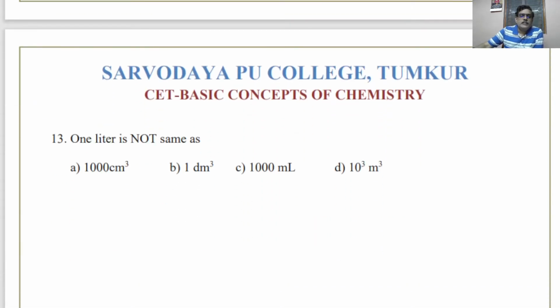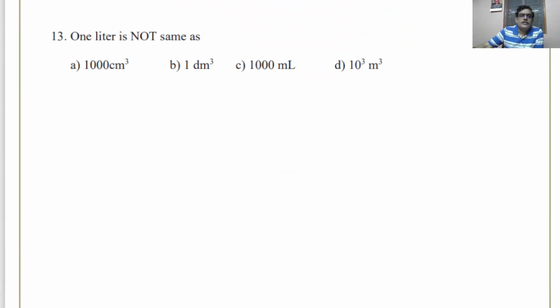1 liter is not same as... See, many students go wrong while calculating the molality when unit of volume is given in different ways like cubic centimeter, liter, etc. See, 1 liter is same as 1000 cubic centimeter. 1000 cubic centimeter means what? Centimeter, centimeter, centimeter. So it will be 1000.